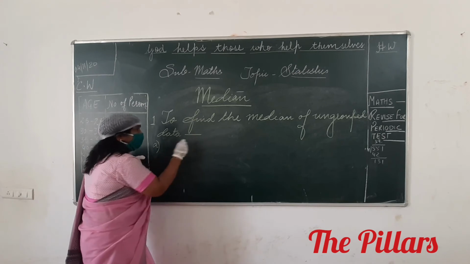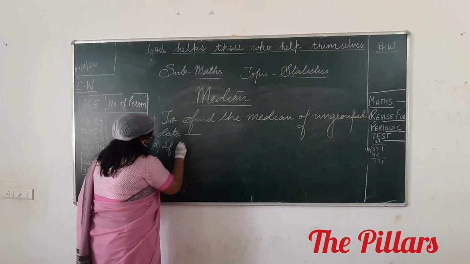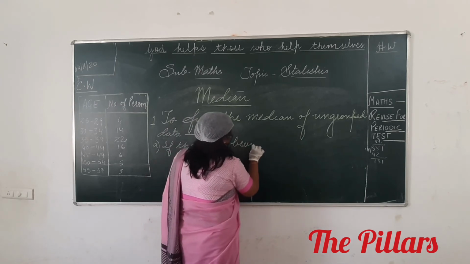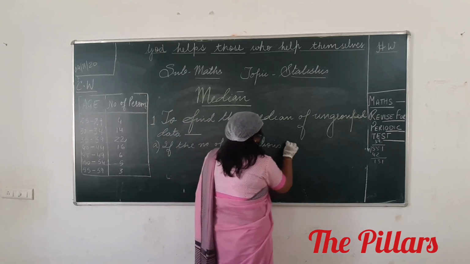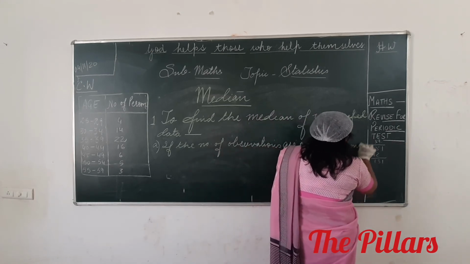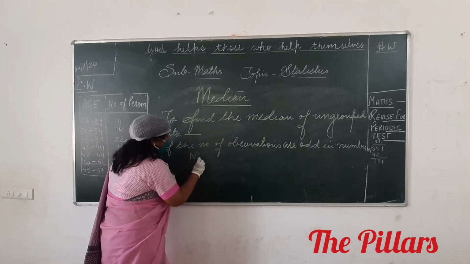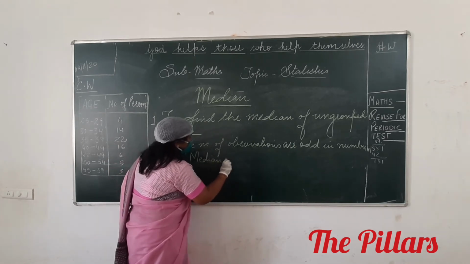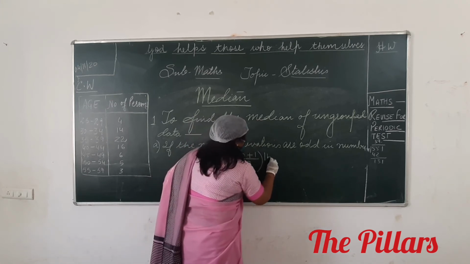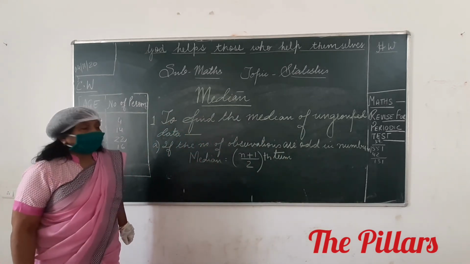If the number of observations are odd in number, then your median will be equal to n plus 1 by 2th term. N plus 1 by 2th term.